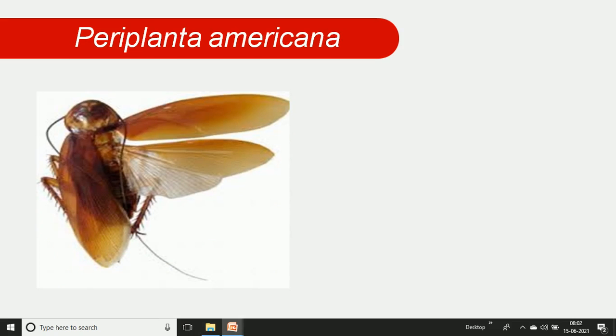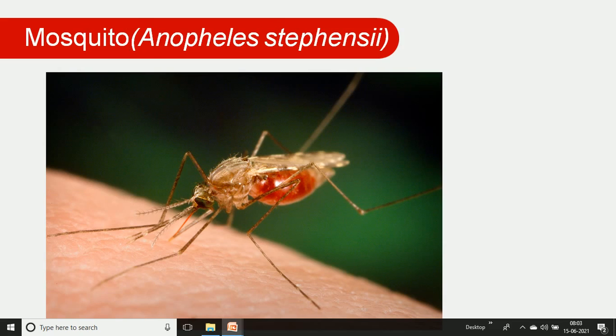Periplaneta americana. Then the second example is the mosquito, also an insect. It belongs to the order Diptera, and the Anopheles mosquito is responsible for causing malaria. It has piercing and sucking type mouth parts, and it acts as a vector for the Plasmodium species, and they cause malaria.